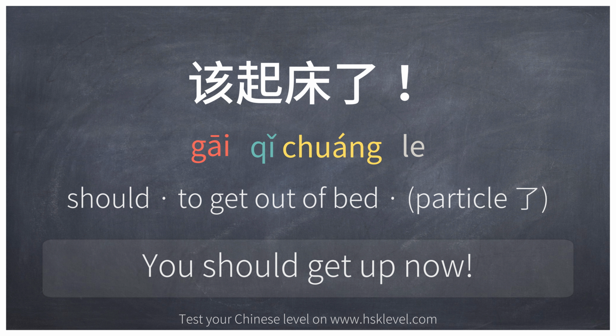该 is a modal verb that expresses obligation or necessity. It means should or ought to. It is often used before another verb to indicate what one should do.